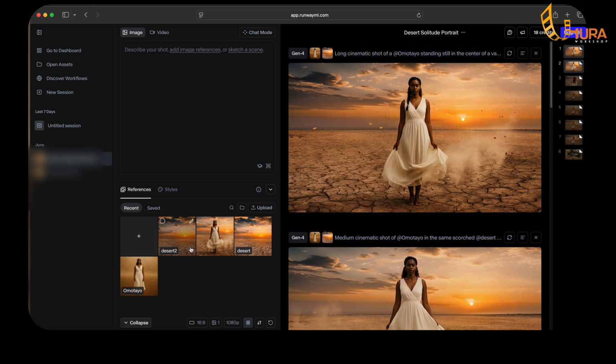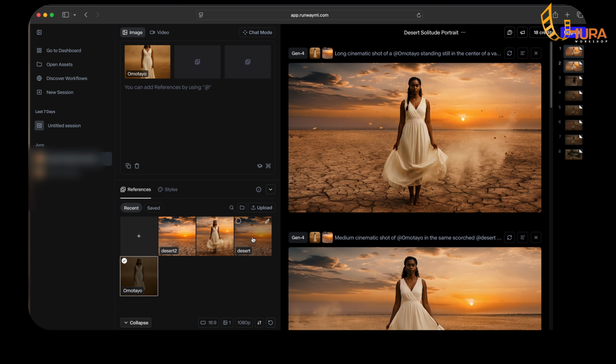Once you are done renaming your scene, what you can do is click on it. Once you click on it, it comes up to this box here. So I click on this first one that I've renamed as Omotile. I click on desert. So you see I have 2. Please note that I am only creating an image first of all. The reason why I'm doing that is once I see the image and I like it, then I will proceed to generate a video using that image as a reference.